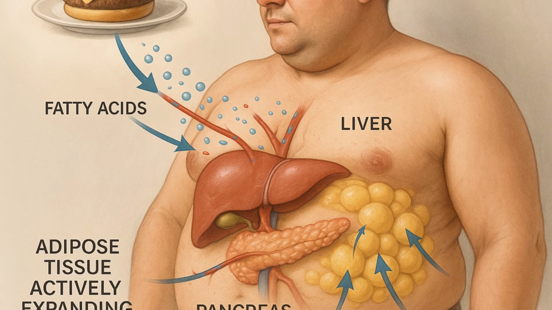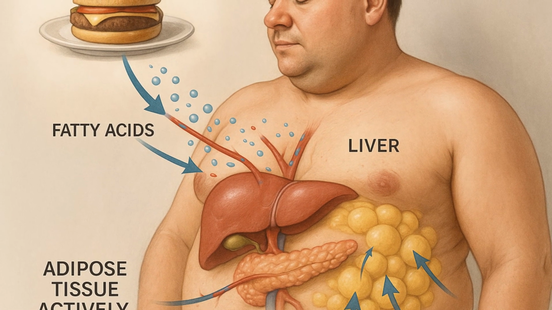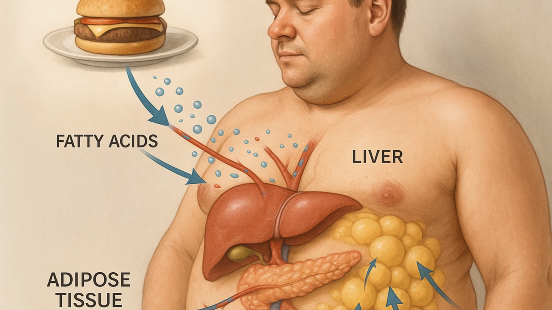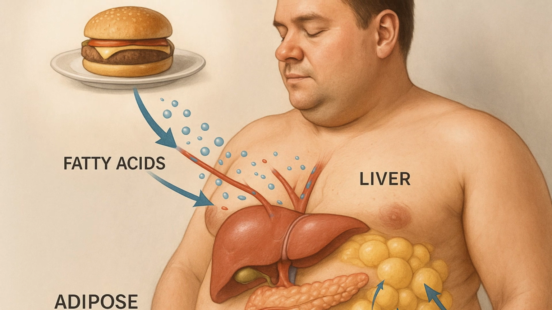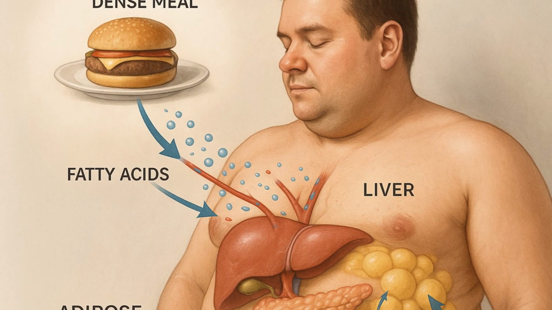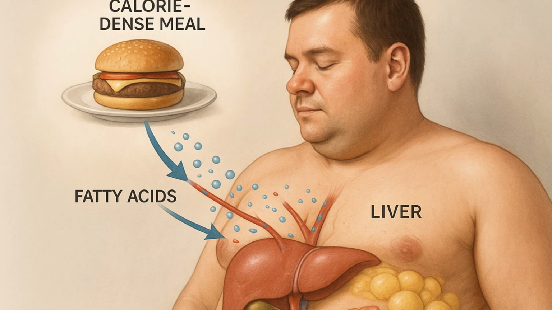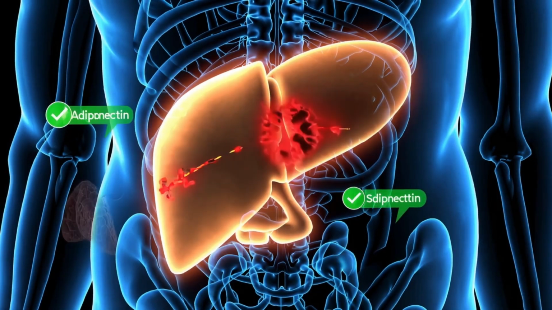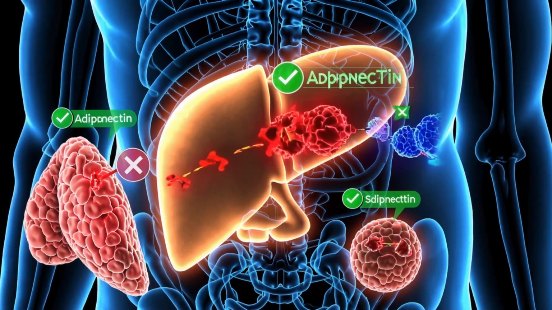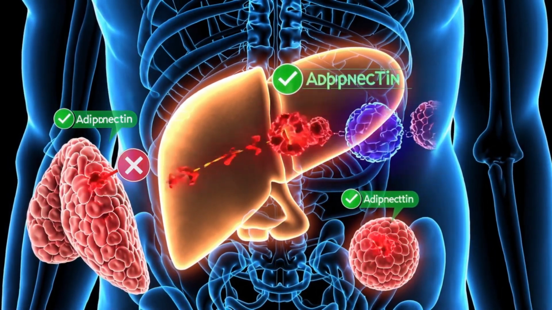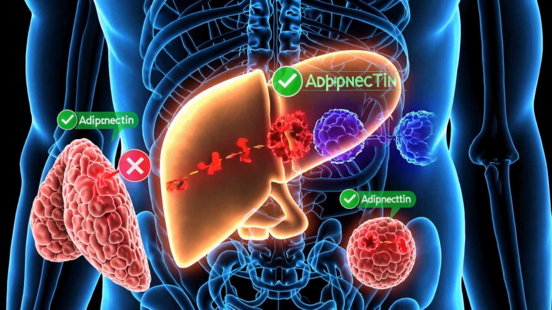Altogether, the capacity of functional adipose tissue to mop up excess lipids and keep them safely compartmentalized demonstrates that fat cells are not inherently harmful, but essential protectors of metabolic and organ health. The failure of adipose tissue to expand healthily, rather than fat mass alone, is the key driver of lipotoxicity and its cascade of metabolic diseases. Therefore, interventions that preserve or restore the health and flexibility of adipose depots hold great promise for preventing or reversing conditions like type 2 diabetes, fatty liver disease, and cardiovascular complications, further underscoring the indispensable role of adipocytes as guardians of systemic homeostasis.